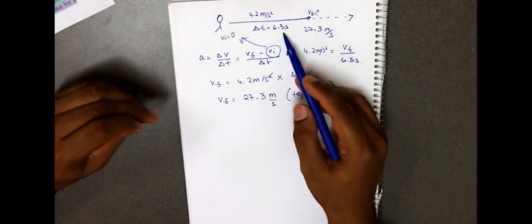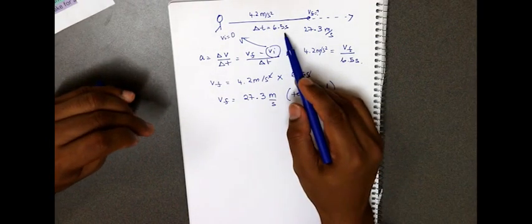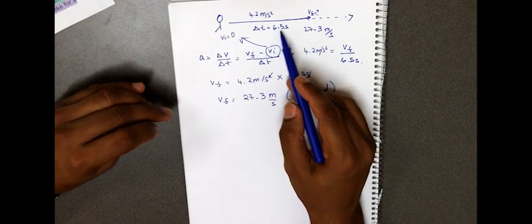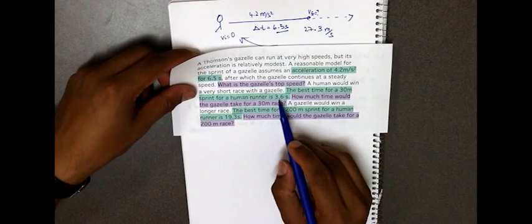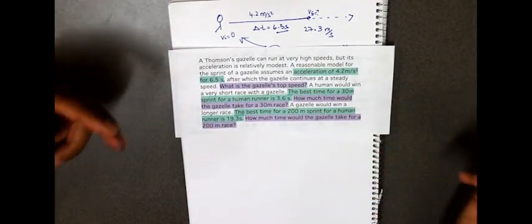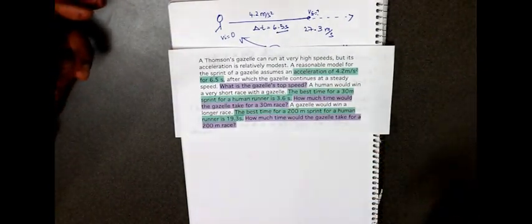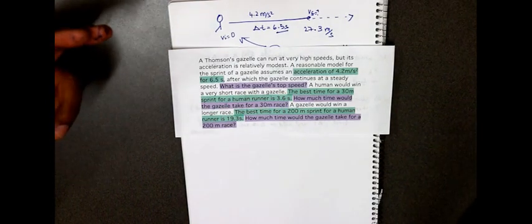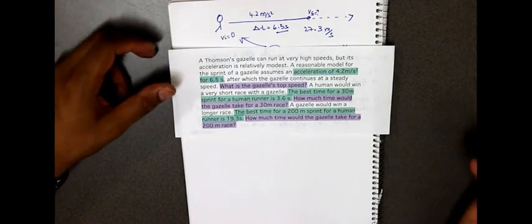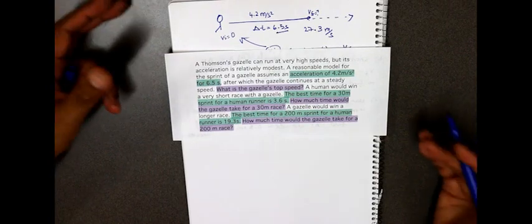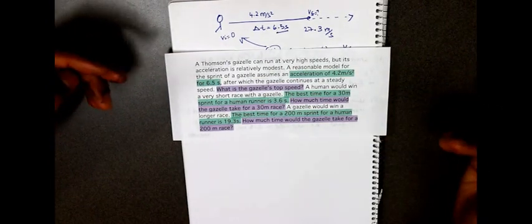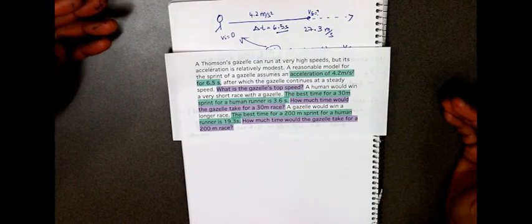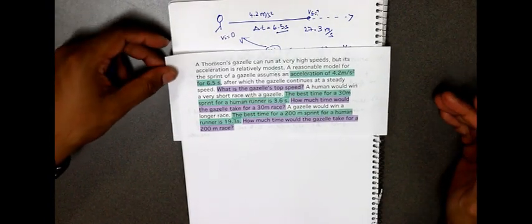So we can assume that the time period of this is less than 6.5 seconds because the human has won the race, and it has taken the human 3.6 seconds. So since the human has won the race, we can assume that the time taken for the gazelle would be more than 3.6. That's why it lost the race, because the human, although not as fast as a gazelle, can accelerate faster than a gazelle.